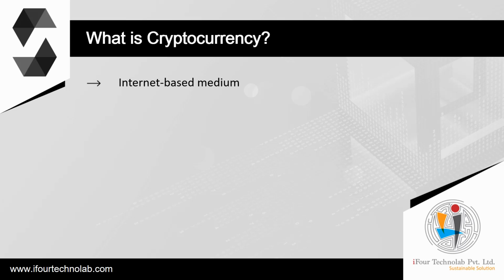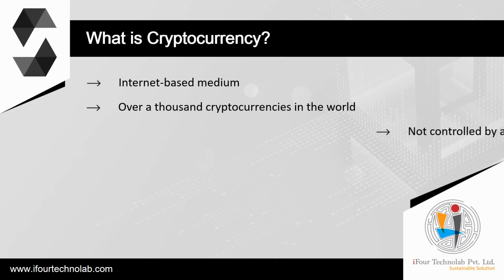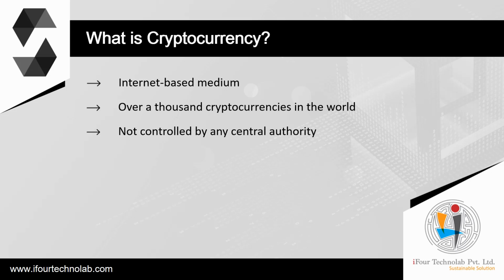Cryptocurrency is an internet-based medium of exchange in the form of digital money that only exists online. To verify and secure transactions, cryptocurrencies use cryptography. Cryptocurrencies use blockchain technology to accomplish decentralization, transparency, and immutability. There are over 1,000 different cryptocurrencies in the world at the moment, and many people see them as the future economy.